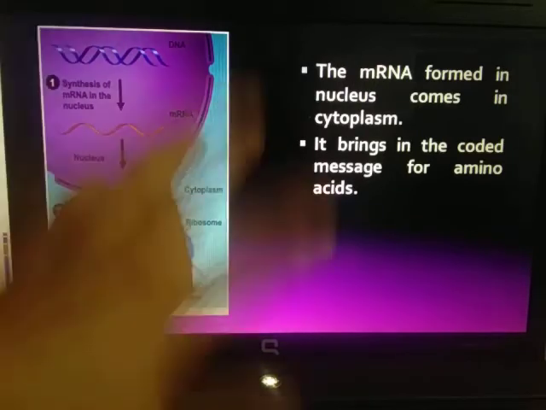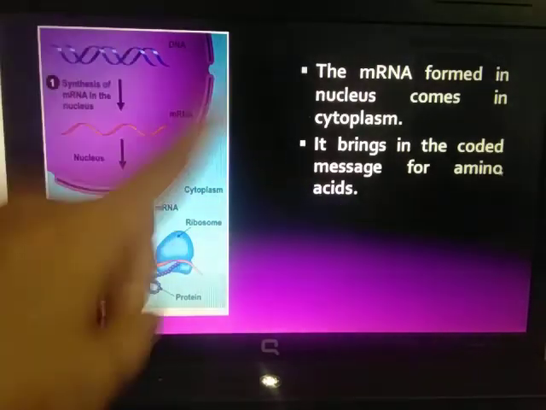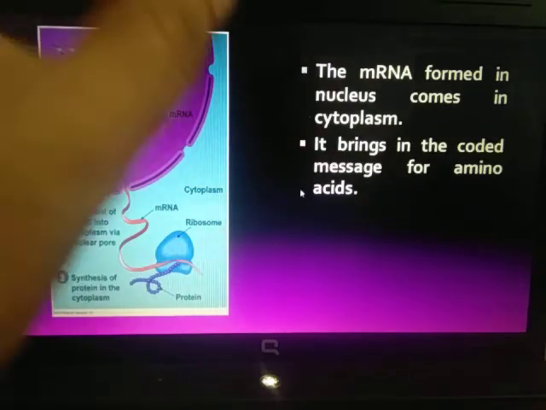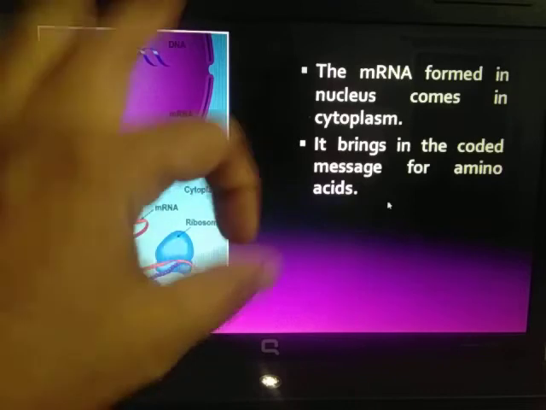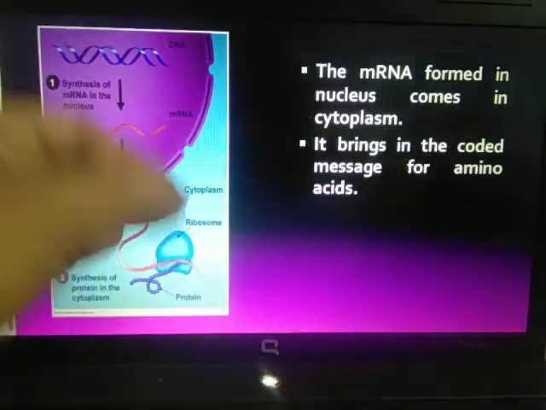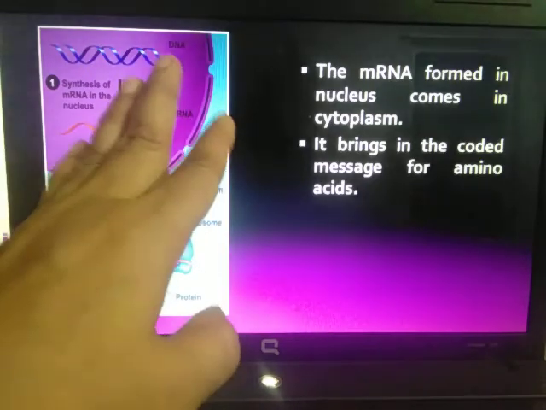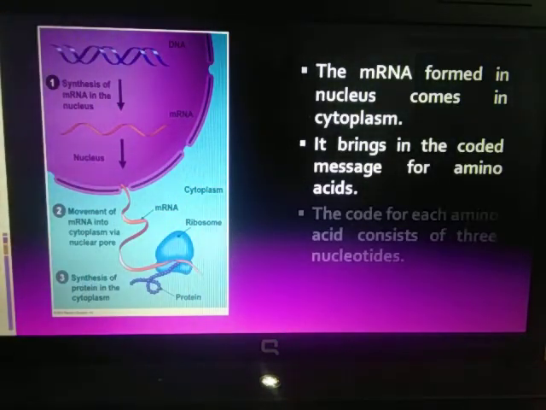So the mRNA has that code for amino acids. And how is this code? This code is in the form of a 3-nucleotide sequence, also called a triplet codon.